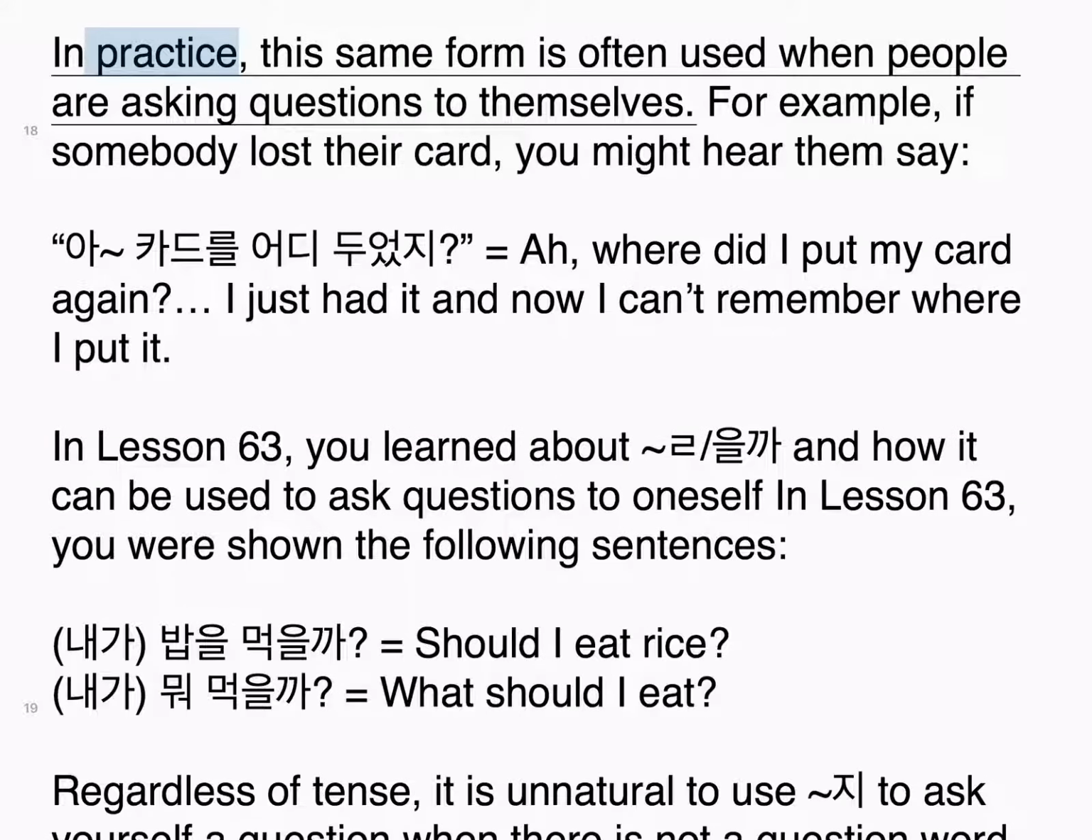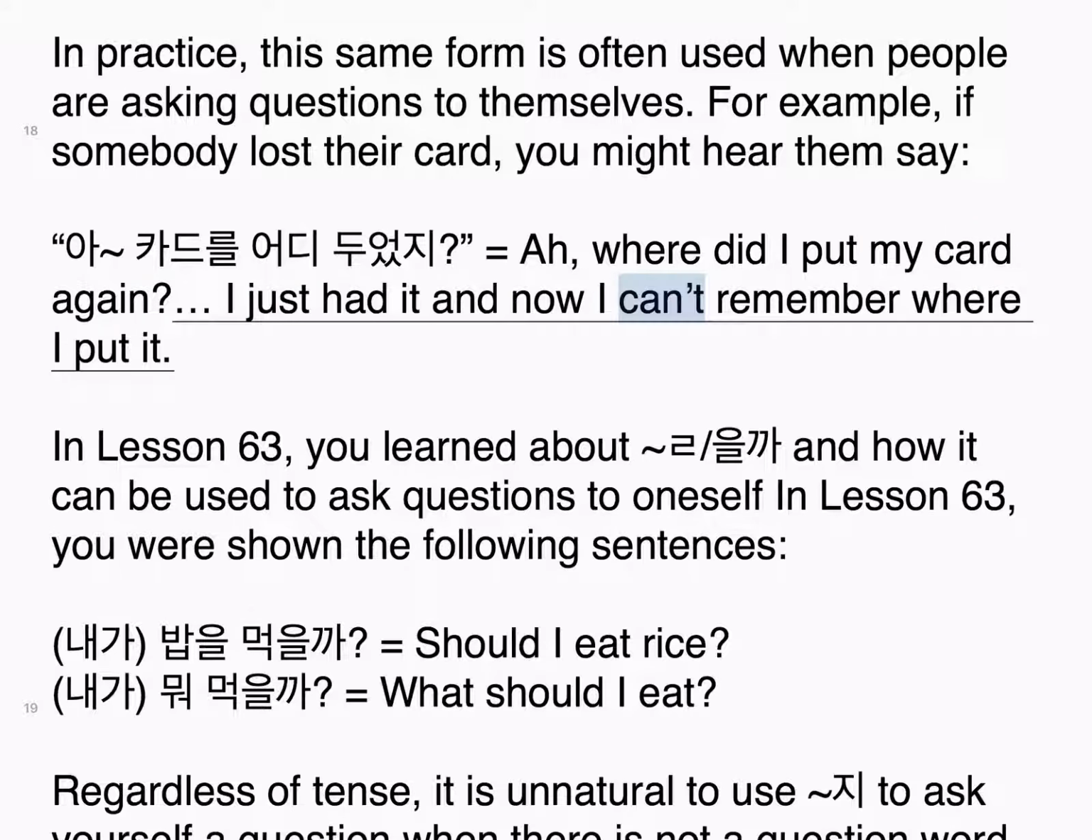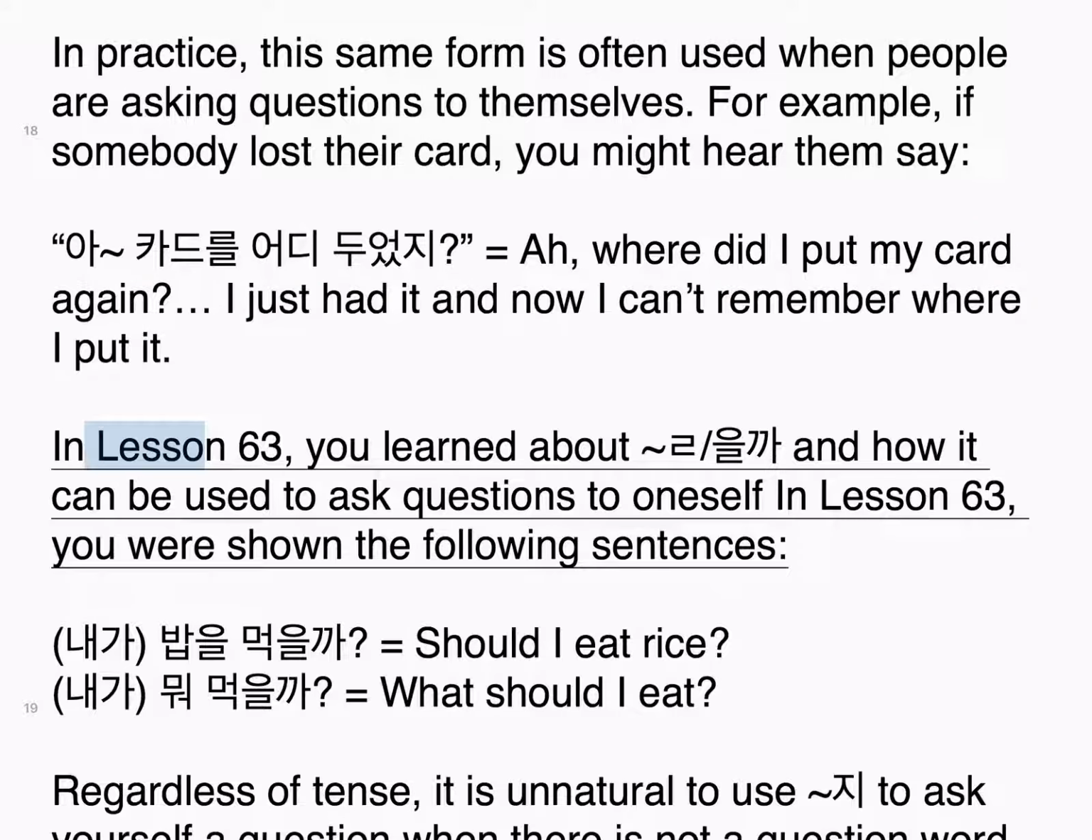In practice, this same form is often used when people are asking questions to themselves. For example, if somebody lost their card, you might hear them say, "아, 카드를 어디 두었지? Where did I put my card again? I just had it and now I can't remember where I put it." In lesson 63, you learned about 을까 and how it can be used to ask questions to oneself.